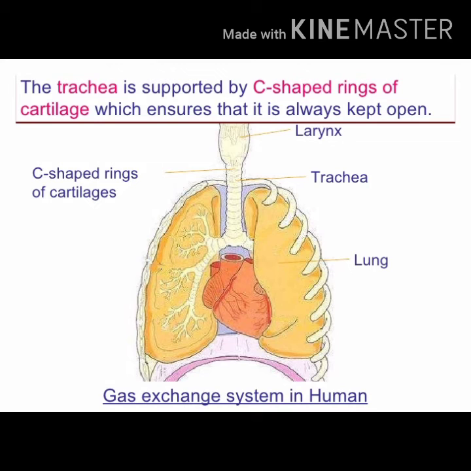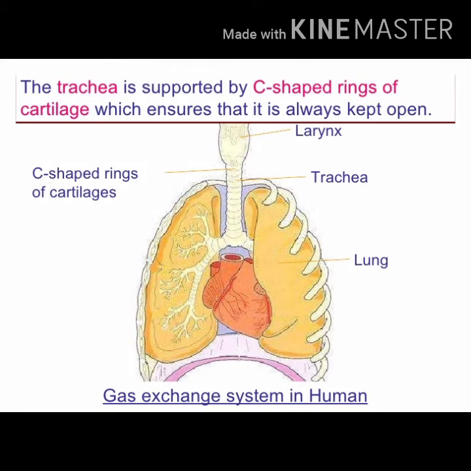It helps to maintain the structure when the exchange of gases takes place, when the lungs expand and contract. So this helps prevent the structure from collapsing.